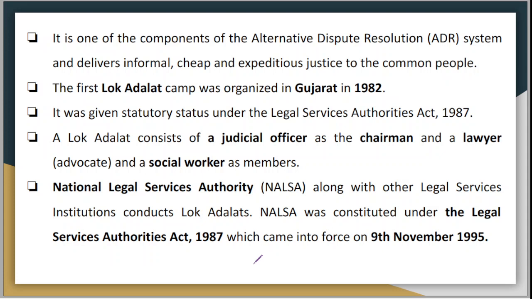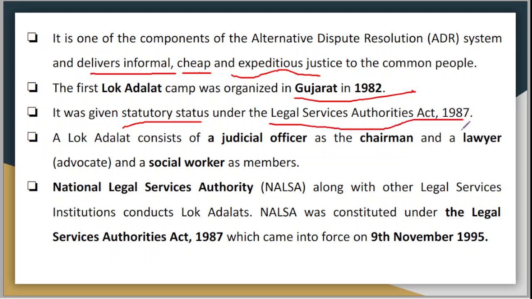Now let's talk in brief about it. It is one of the components of ADR, that is the alternative dispute resolution system, and it delivers informal, cheap and expeditious justice to the common people. The point is informal, cheap and expeditious justice, expeditious being speedy justice. The first Lok Adalat camp was organized in Gujarat in 1982. It was given statutory status, so Lok Adalat is a statutory body under the Legal Services Authorities Act of 1987. A Lok Adalat consists of a judicial officer as a chairman.